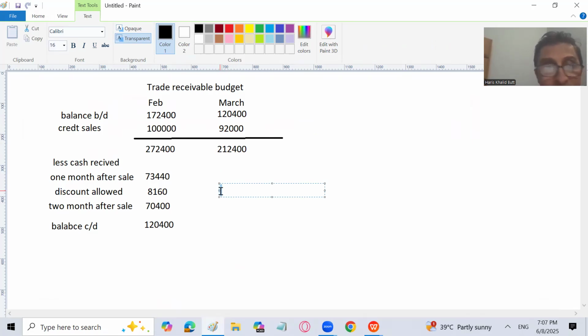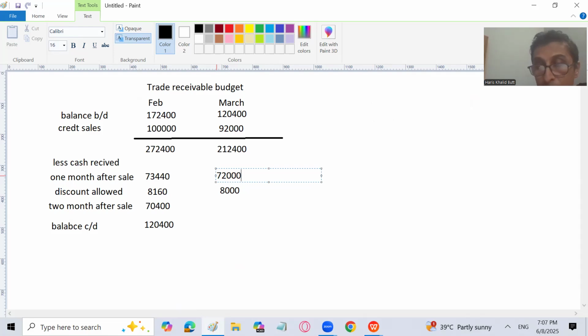So 1 lakh into 80% is 80,000, right? And 10% of 80,000 is 8,000. So I will write here 8,000. 80,000 minus 8,000, 72,000. We will receive this 1 month after sale after a discount of 8,000, discount allowed. And the remaining we will receive 2 months after sale.